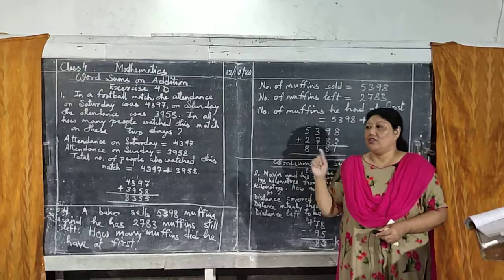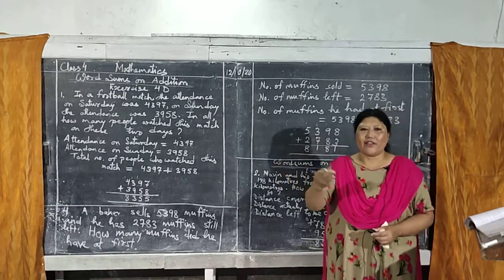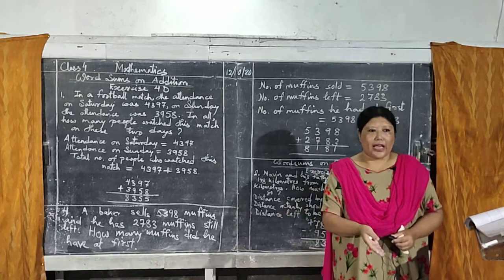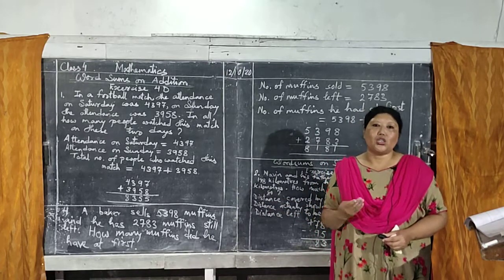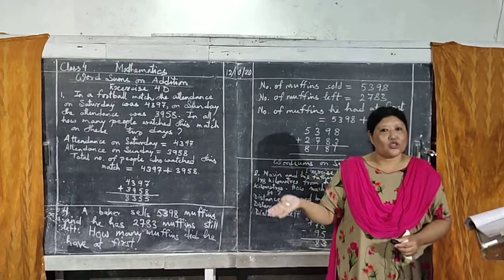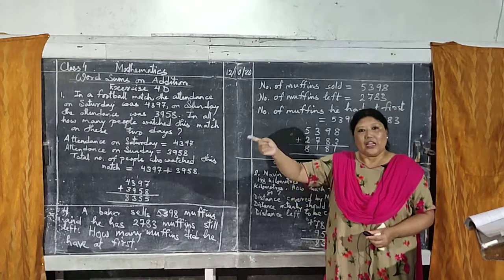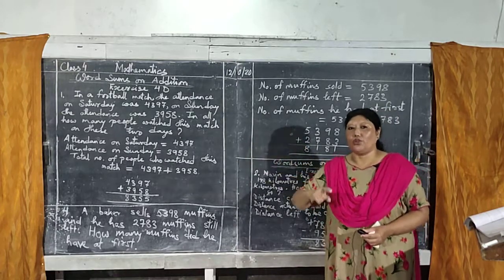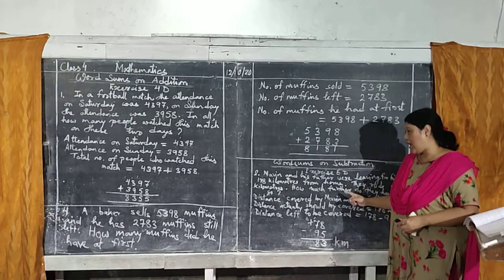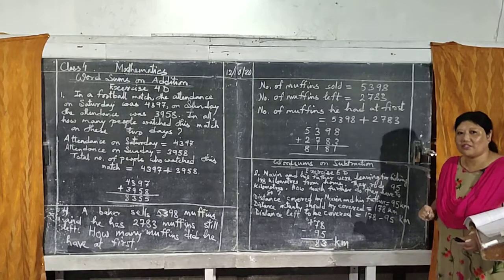Father had 5 apples and son had 2 apples. Who had more apples? That also means subtraction. Remember these. When you are finding difference between two, that is also subtraction, and how much is left also will lead you to subtraction.